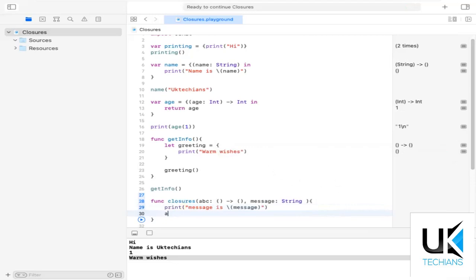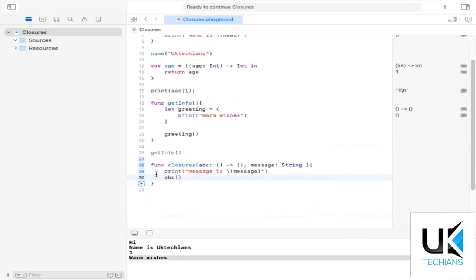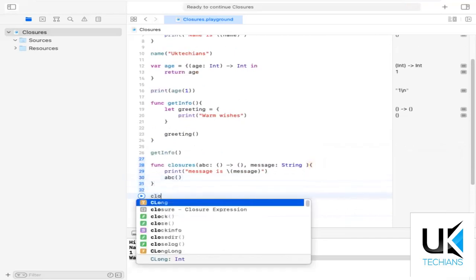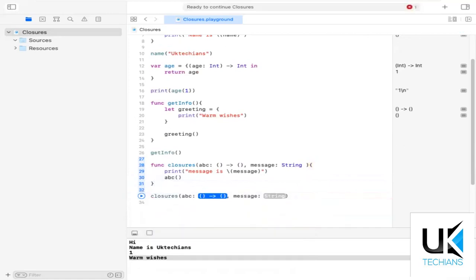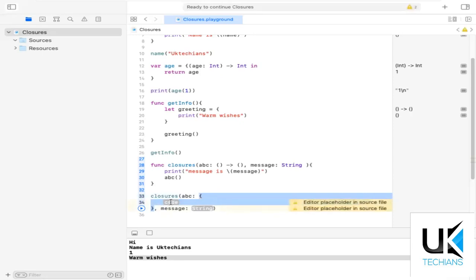And then the closure ABC like this. And now just call the closure like this. So this is about the closure. We defined here the type. We can call here the closure. This is how we define the closure inside the function, and we have to define the working of the closure like this.